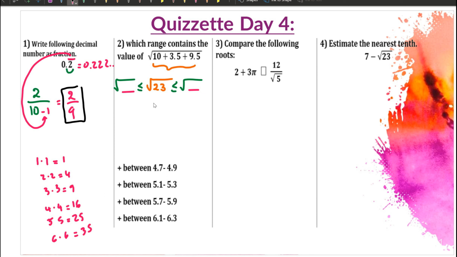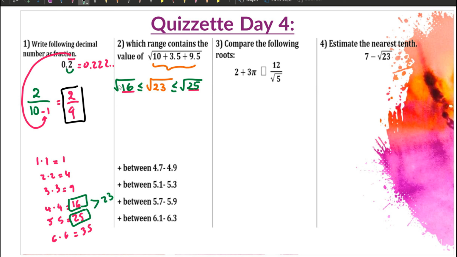So which numbers does 23 stay in between? 23, 24, 25, so that is the upper bound. The lower bound is going to be lower than 23, which is 16. So those are the two numbers that 23 stays in between. One more time: 23, 24, 25. So we know the upper bound is going to be 25, and the lower boundary is going to be 16.